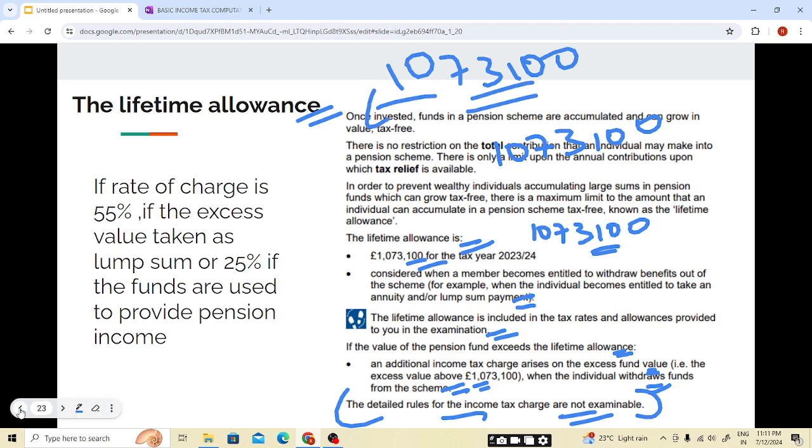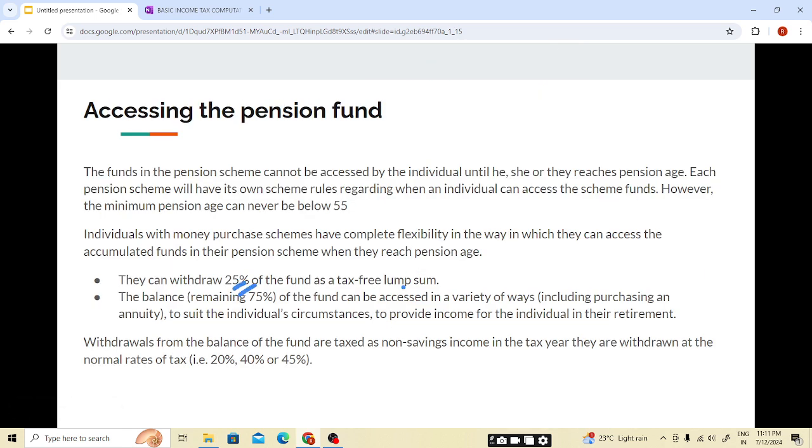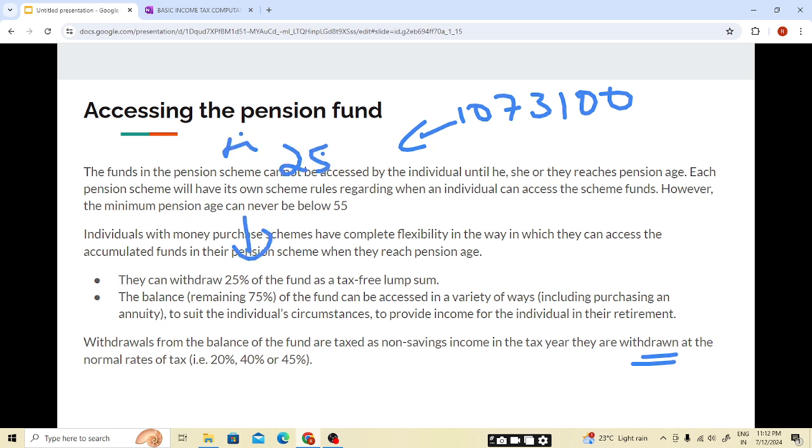Below this, if you withdraw, 25% is a tax-free lump sum. After that, the remaining will be taxed at the non-saving rate, the way you receive your pension income. It is withdrawn at the normal rate when it is withdrawn. I hope this is clear. Below 1,073,100, the lump sum amount withdrawn is 25% with no tax. A lump sum below this, 25%, can be withdrawn with no tax.